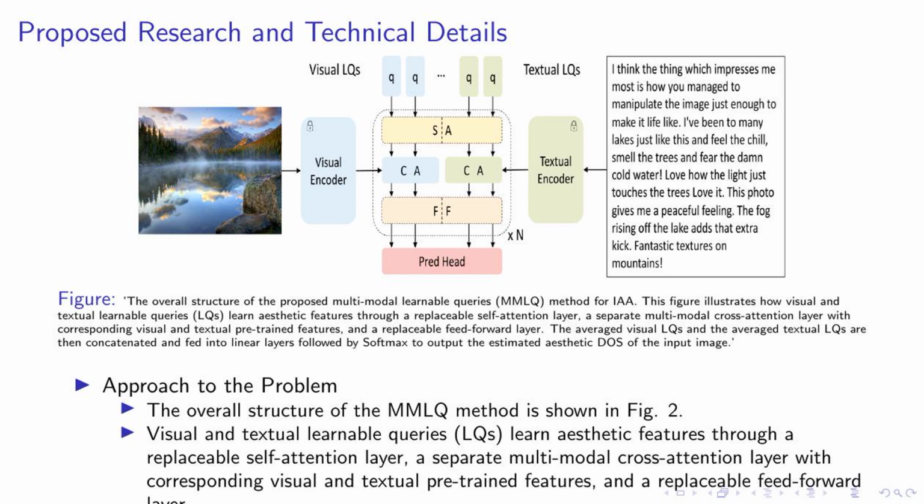This layer comprises two linear layers, a GELU activation, and an add and norm procedure, similar to the self-attention and cross-attention layers. In summary, the MMLQ method is a robust and efficient approach to extract aesthetic features from images and their associated user comments. It's a significant step forward in the field of image aesthetic assessment.